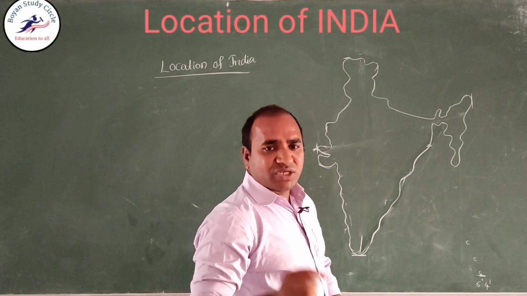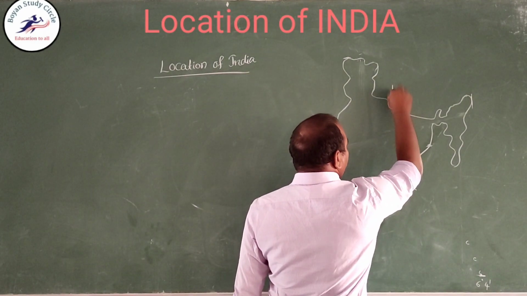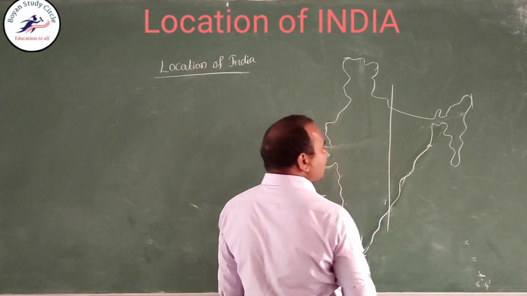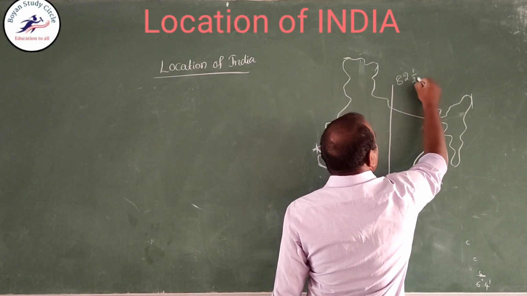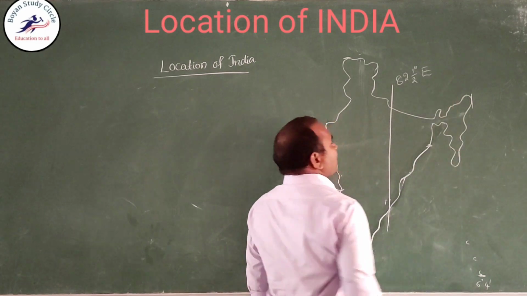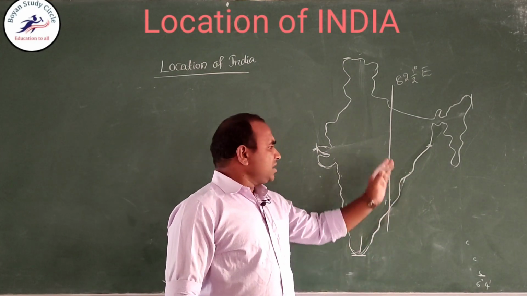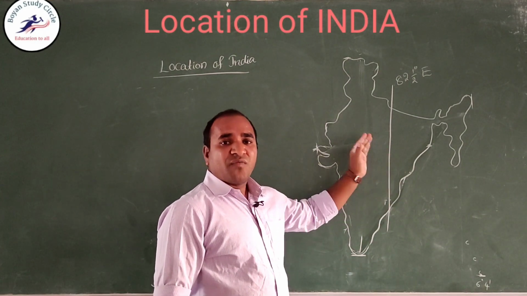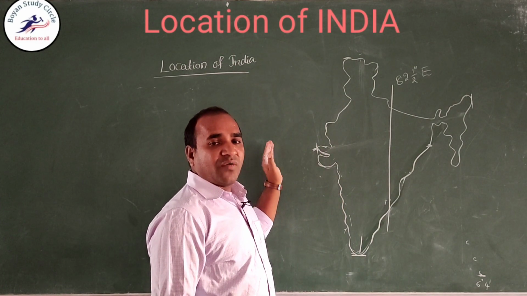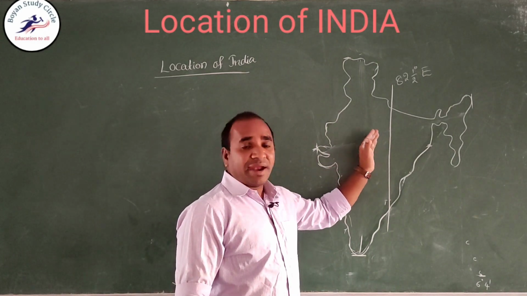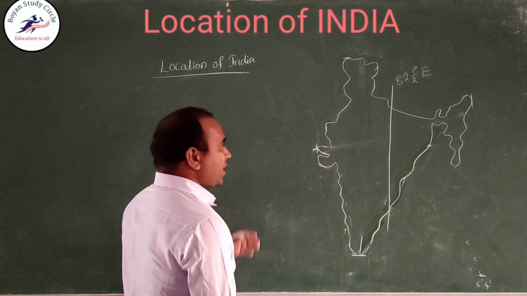It is 82.5 degrees east longitude. This is Indian Standard Time. It is 5.5 hours ahead of Greenwich Mean Time. See, how do we get the 5.5 hours?